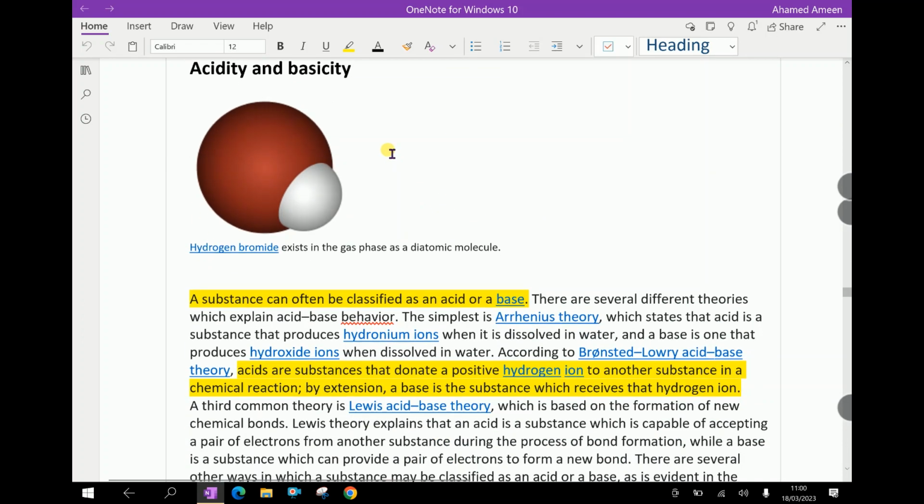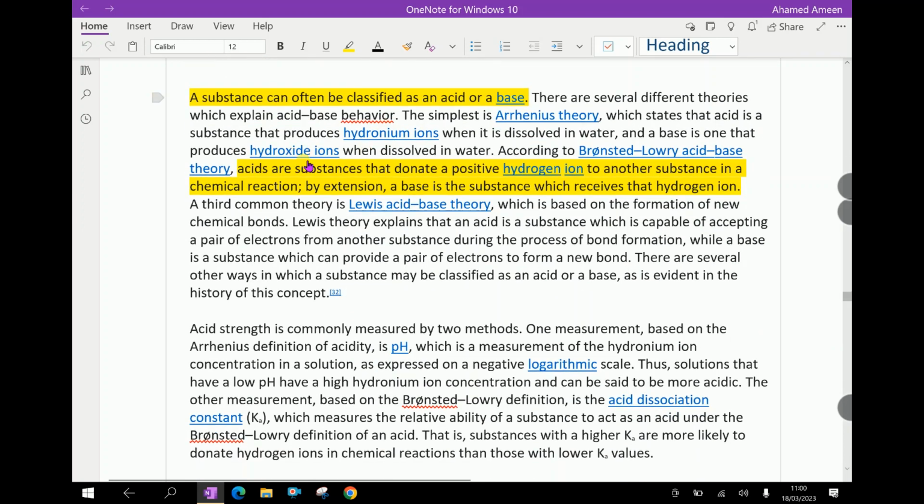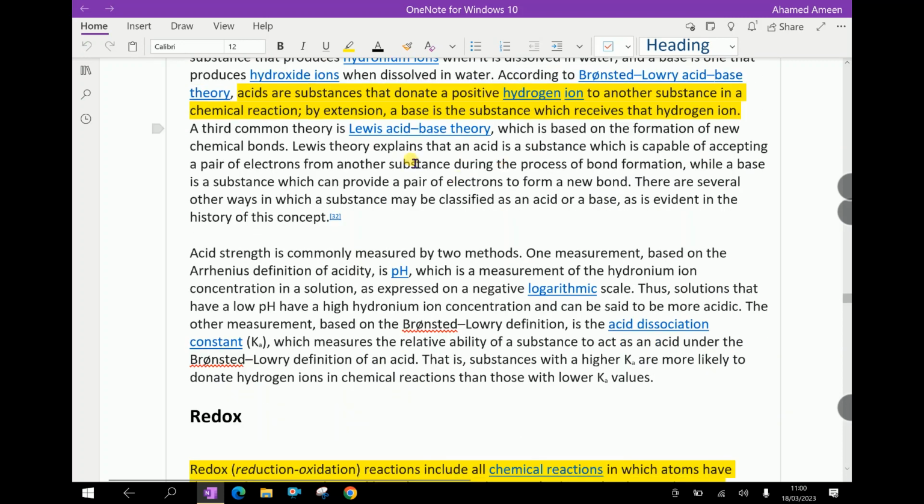Acidity and basicity. A substance can often be classified as an acid or a base. Acids are substances that donate a positive hydrogen ion to another substance in a chemical reaction. By extension, a base is the substance which receives that hydrogen ion.